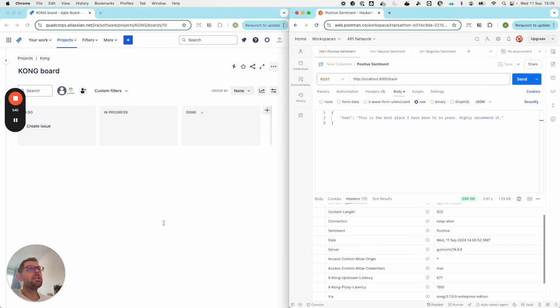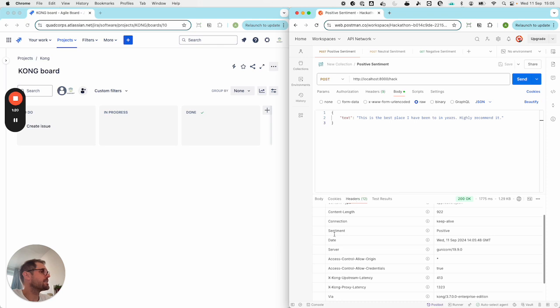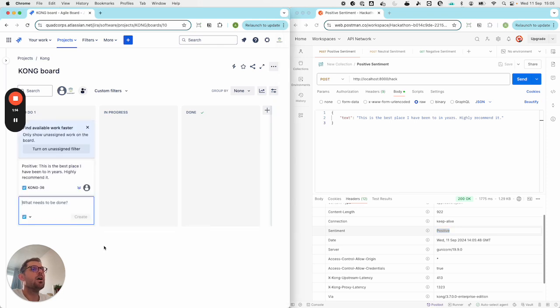So let's jump in and have a look at this in action. What I've got here is my Kong project on the left-hand side, and I've got Postman on the right-hand side. I am going to send this request off to my Kong route with the text, "This is the best place I've been to in years, highly recommended." So I'm going to send that request off. Looking at the headers, you can see here a positive sentiment has been returned. Now looking in Kong, we can see here that a ticket gets created with a low priority, and I've just put the sentiment in the title as well, just for sanity's sake, to be able to see what's being created.